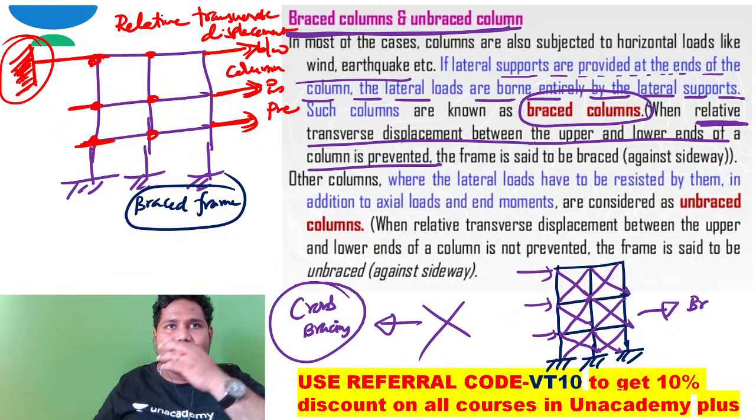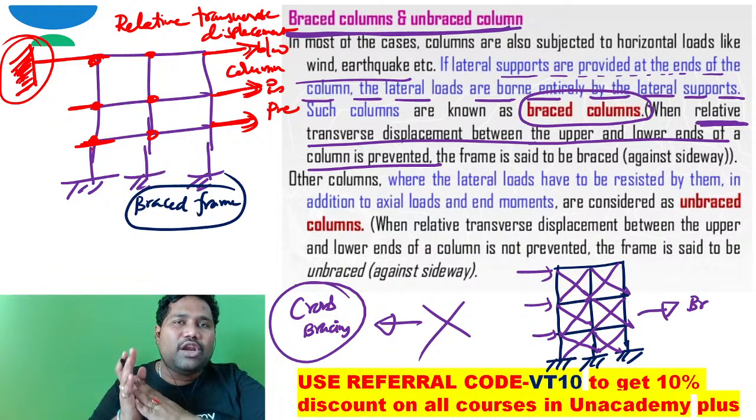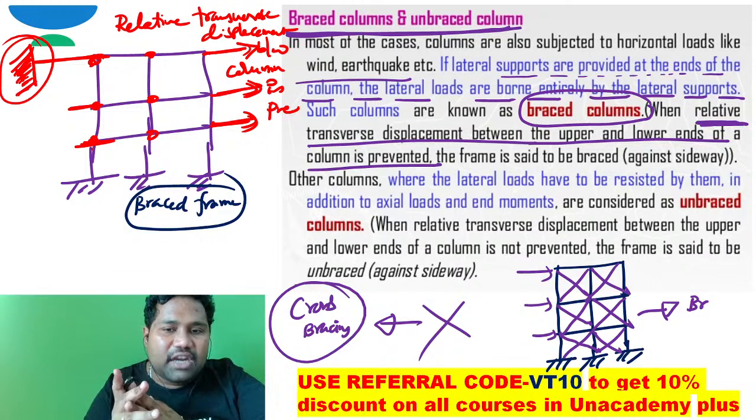Especially in case of steel structures, the better way to resist lateral loads is by providing bracings or cross bracings.